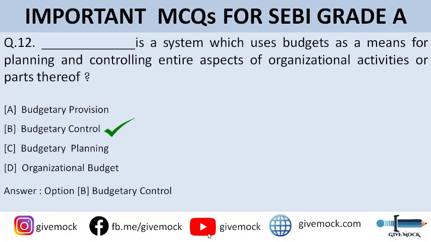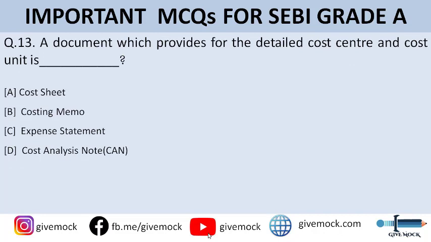All right. Moving to question number 13. A document which provides for the detailed cost center and cost unit is. You can go through the options here. Option A is cost sheet. Option B is costing memo.